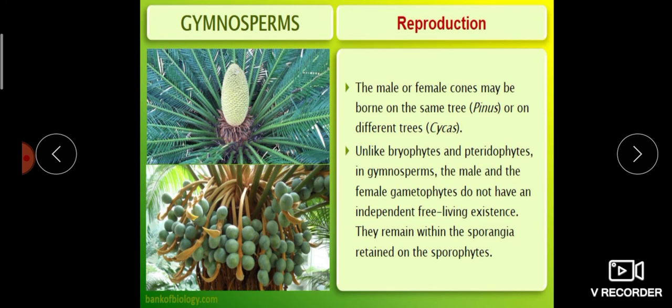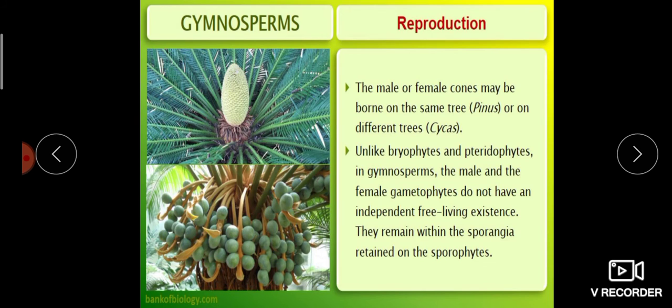But in gymnosperms there are no independent free living stages. They remain within the sporangia, retained on the sporophyte, so the gametophyte and sporophyte stages are together.